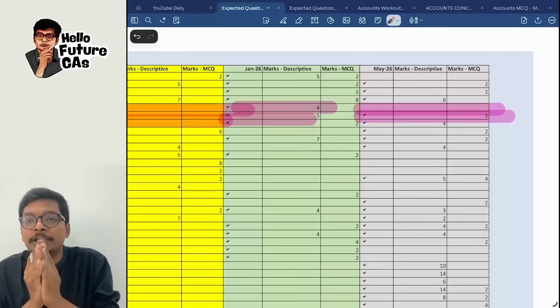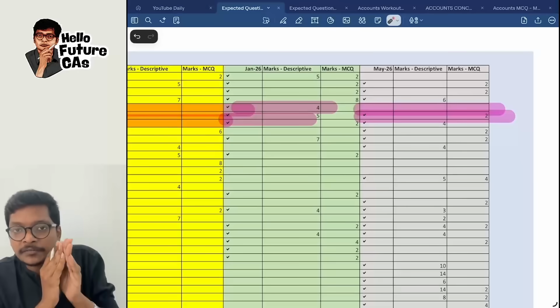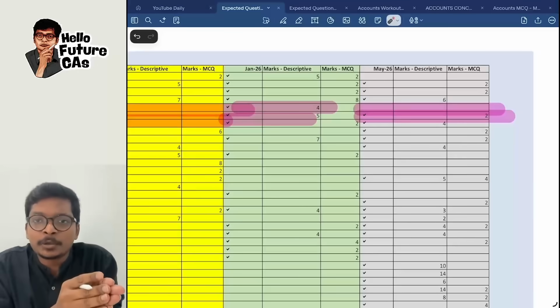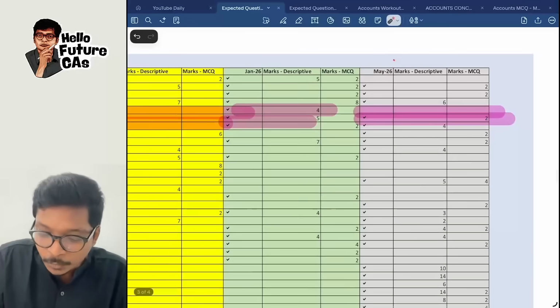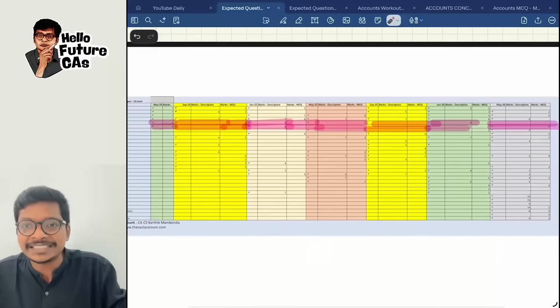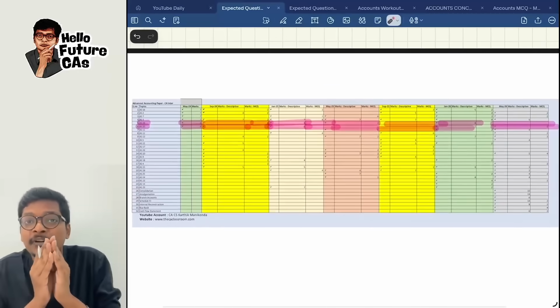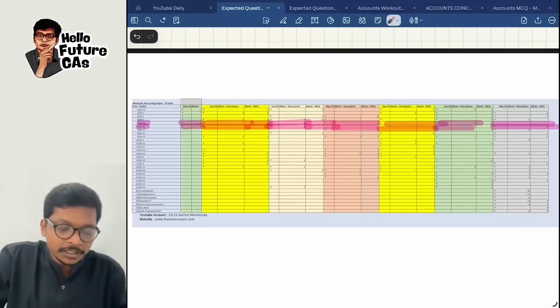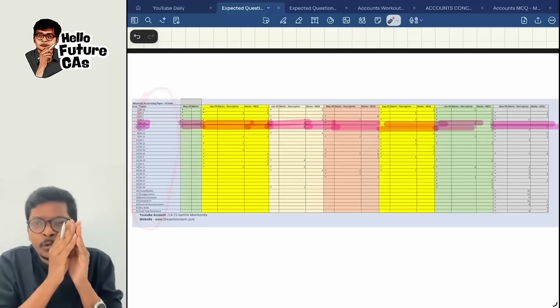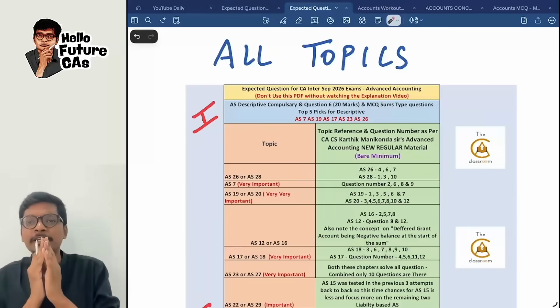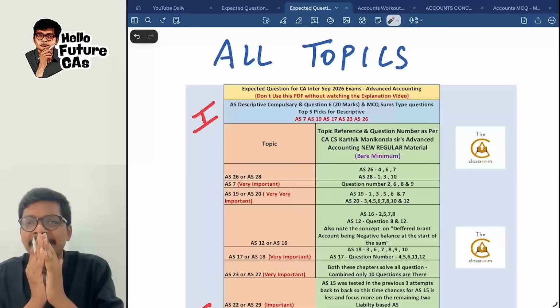So based on this pattern, if you see, it's coming in descriptive once, getting skipped, coming in descriptive once, getting skipped. So May 26 it was skipped. That means in the September 26 exams, the chances for AS 19 and 20 are a little high. So based on this, for all the topics, I go through a detailed analysis, and that is how the expected question topics are prepared and given to you.